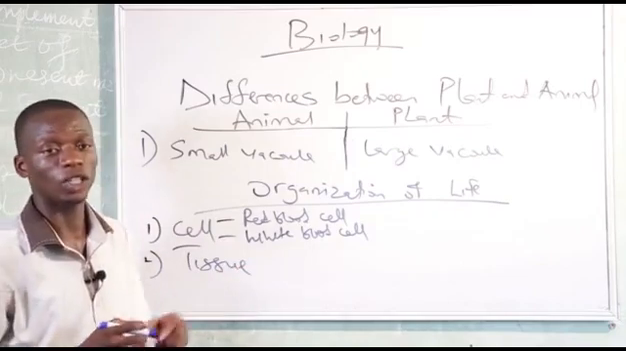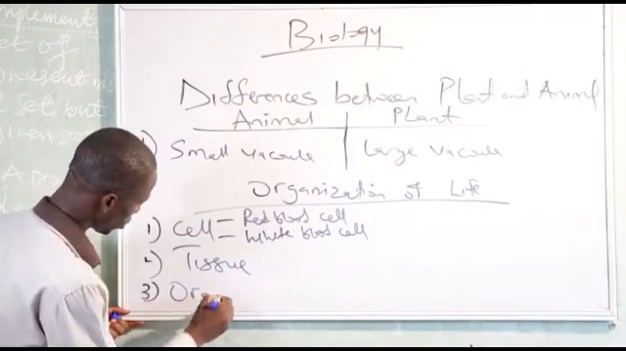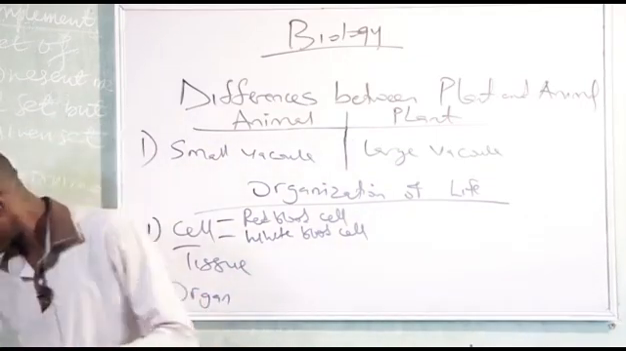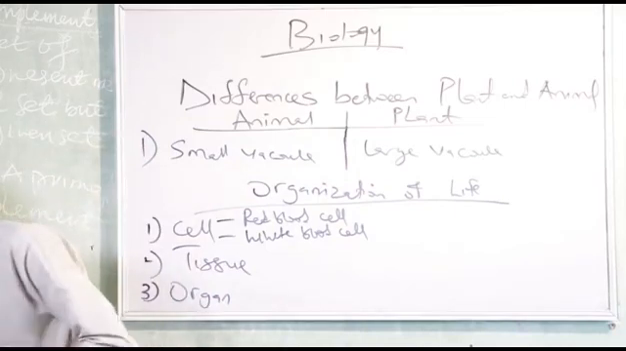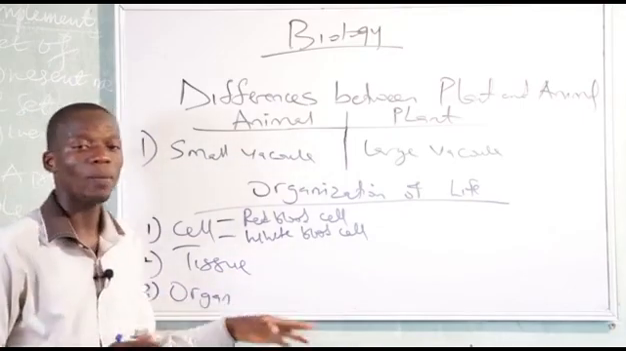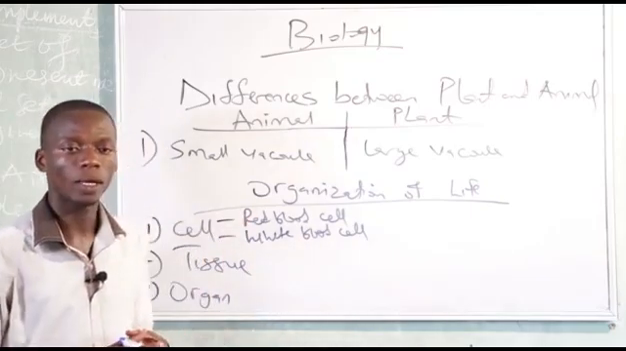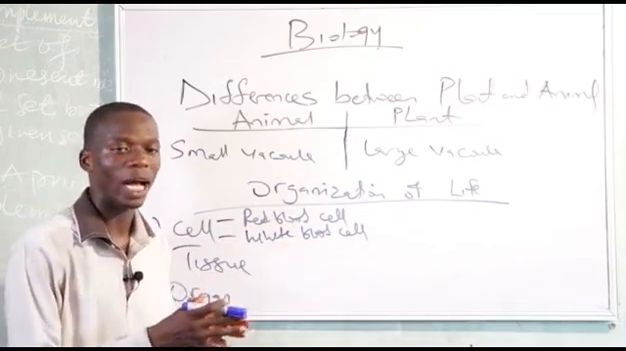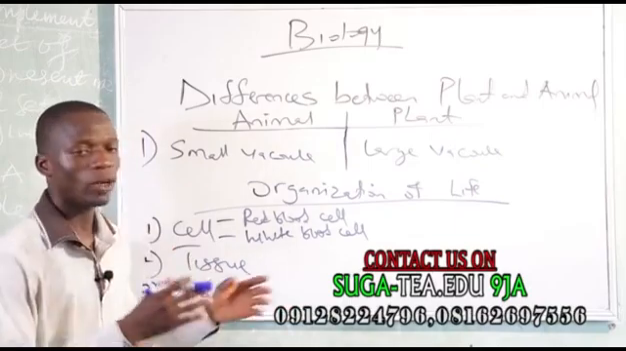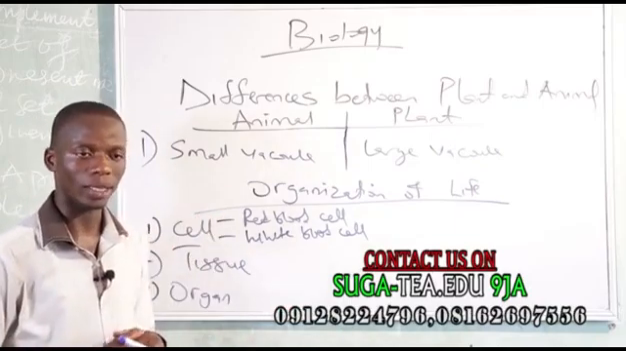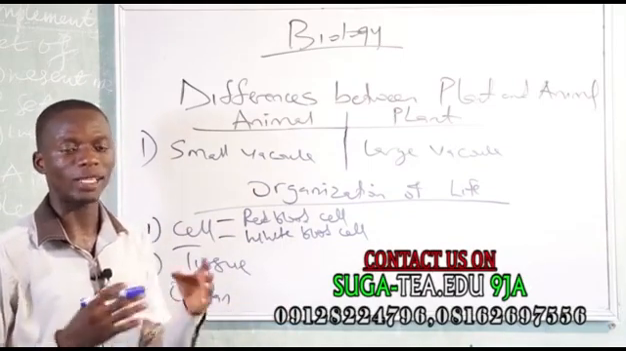The next level of organization is the organ. An organ is formed when two or more tissues come together to perform a specific function. We have different organs in the body. The brain is an organ. We have the heart, the liver, the kidney. They are examples of organs.